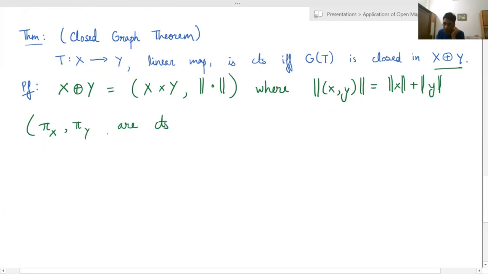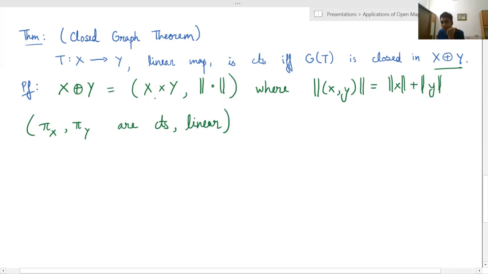And in fact, these are also linear, because we know this from linear algebra: when you take the product of two vector spaces, the projections are linear. So these are in fact linear. And now it should be easy to see that this is a Banach space.